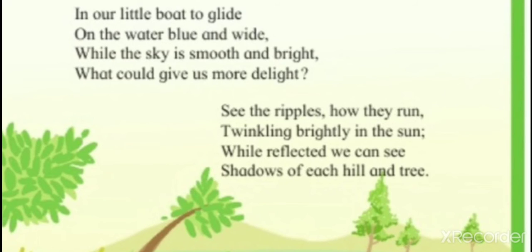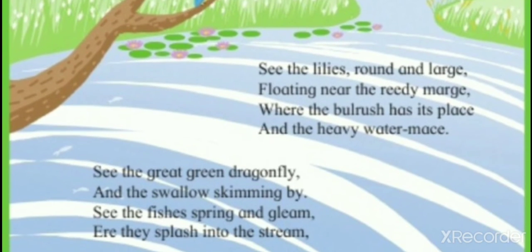Now let us see the next stanza. See the lilies, round and large, floating near the reedy marge, where the bulrush has its place and the heavy water maze. So here the poet is telling us there are large and round lilies near the edge of the water.